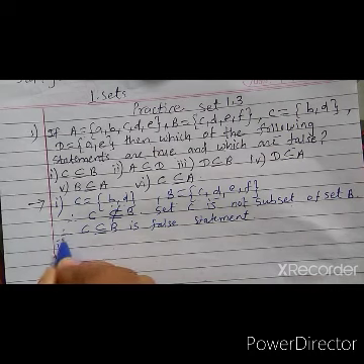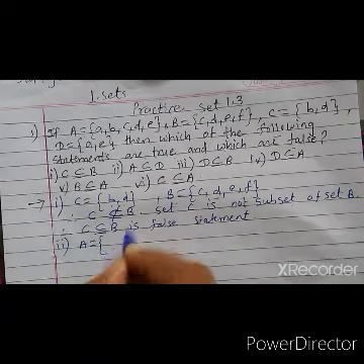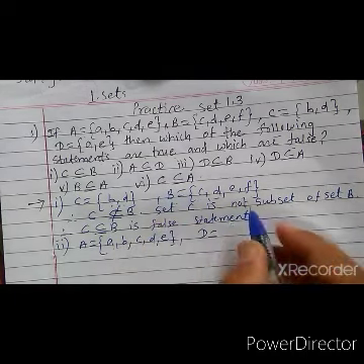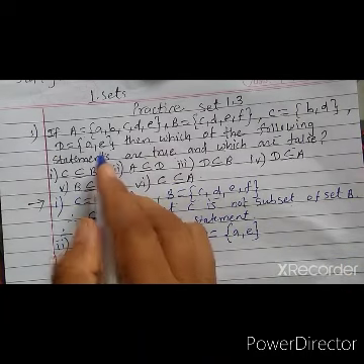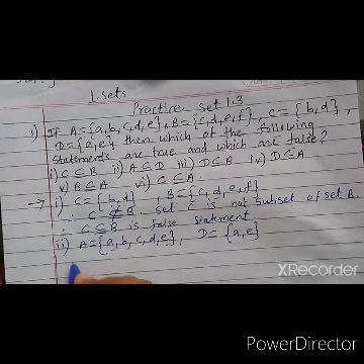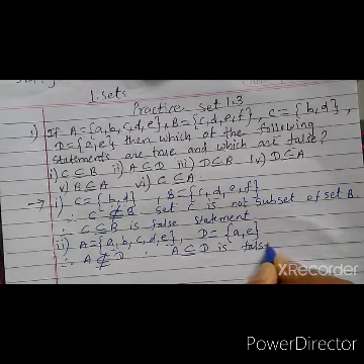Next, number 2, A subset D. So first we have to write elements of set A, B, C, D, E, and elements of D, that is A, E. Now see, all the elements of set A, B, C, D are not in set D, only A and E are there. Therefore, A is not a subset of D. Therefore, we can say that A subset D is a false statement.